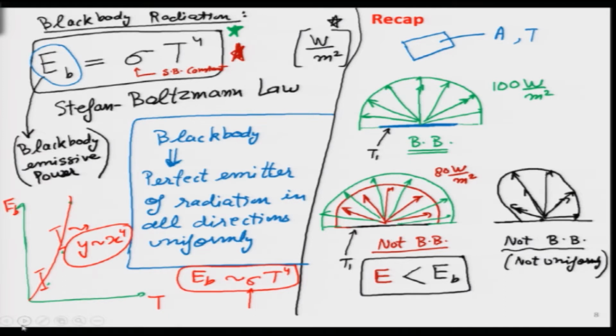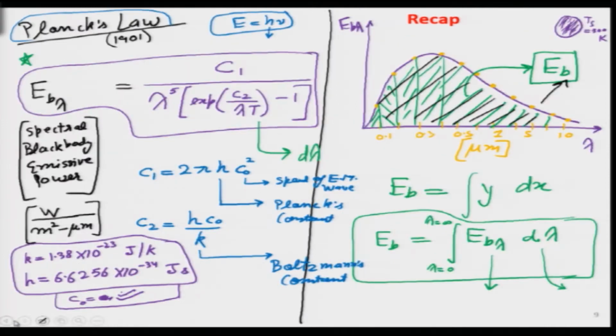Then we formally defined the black body radiation with the help of the Stefan-Boltzmann law, which gives this T to the power 4 law. Then we looked at the very powerful Planck's law equation, which is giving E b lambda. If we add the subscript lambda, it becomes the spectral black body emissive power. Then we looked at a very interesting concept: if we plot the spectral black body emissive power on the y axis as a function of wavelength for a given temperature, then by integrating this particular area, we actually get the overall black body emissive power.